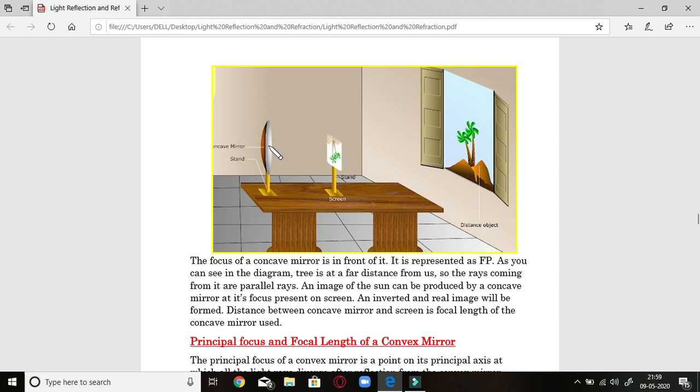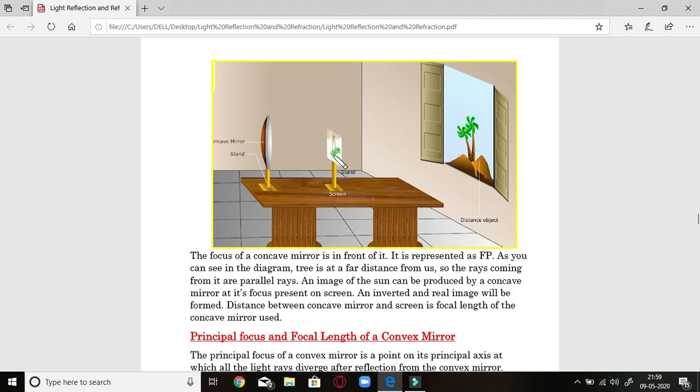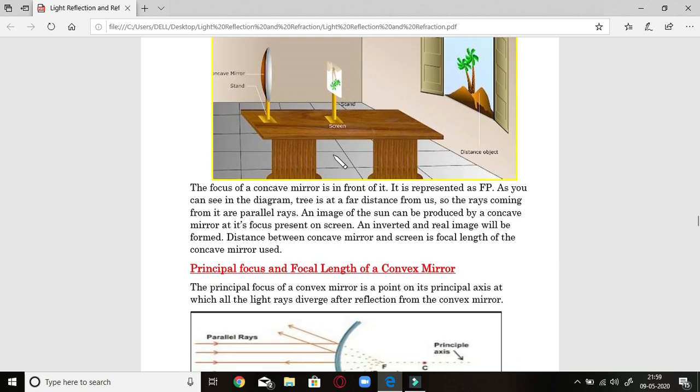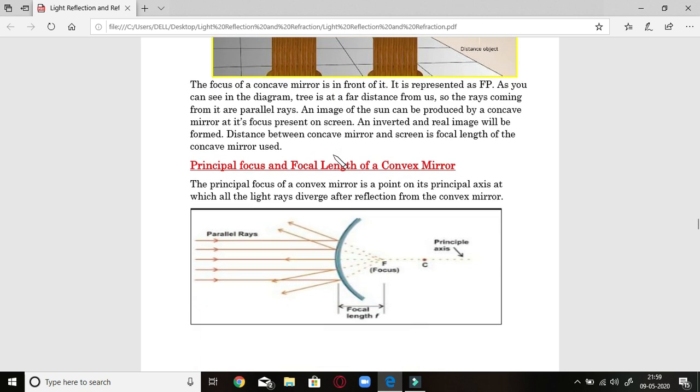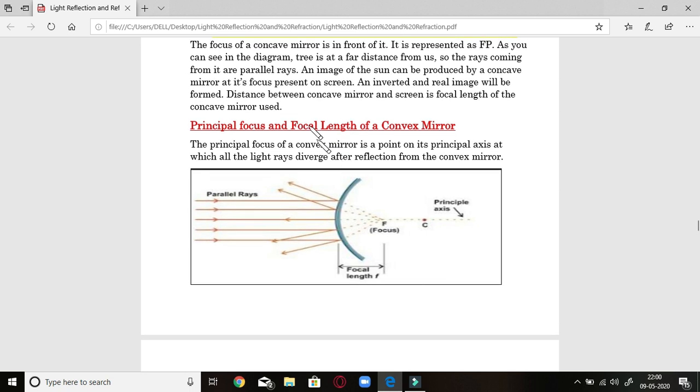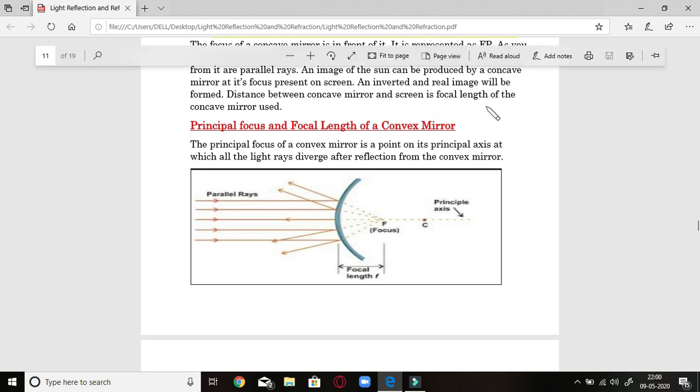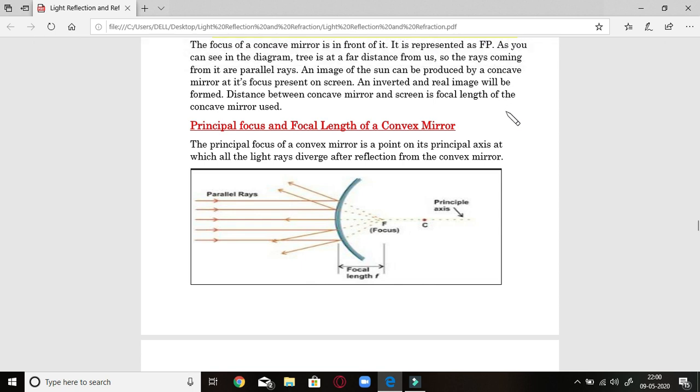So you can easily measure this focal length with the help of a steel scale. From here to here you can measure it. In the laboratory it generally comes out to be 16 to 19 centimeters when you measure it. So this is how you can measure the focal length in the laboratory when you project a distant object. The focus of an image is in front of the mirror, represented as FP, and you can see it in the diagram. The tree is at a far distance from us, so the rays coming from it are parallel.